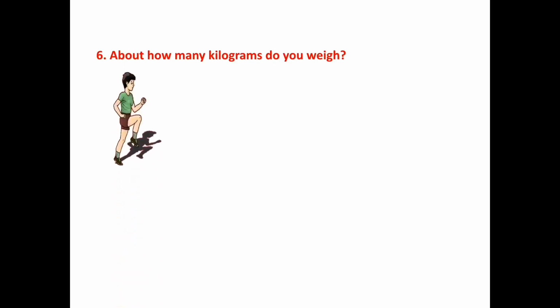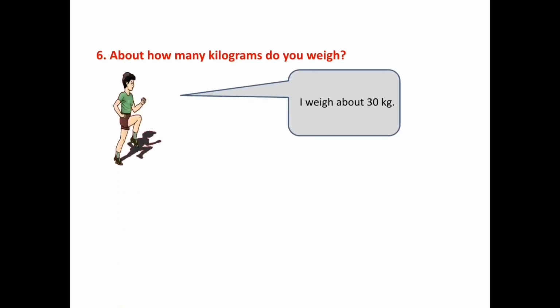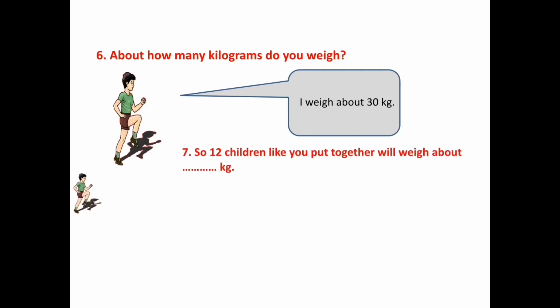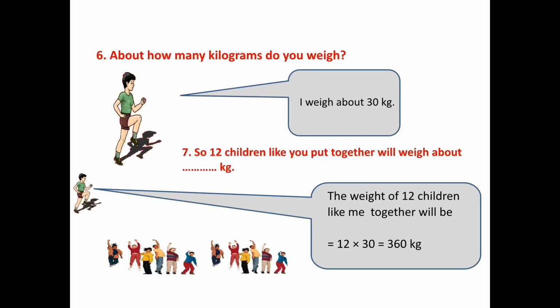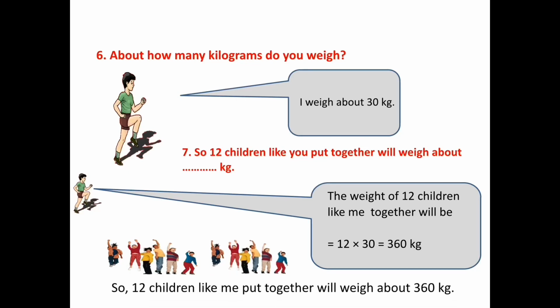About how many kilograms do you weigh? I weigh about 30 kg. So, 12 children like you put together will weigh about this many kg. The weight of 12 children like me together will be 12 into 30, which is equal to 360 kg. So, 12 children like me put together will weigh about 360 kg.